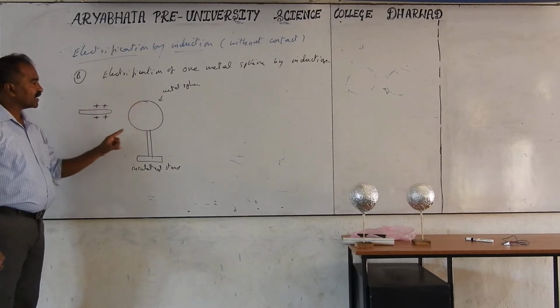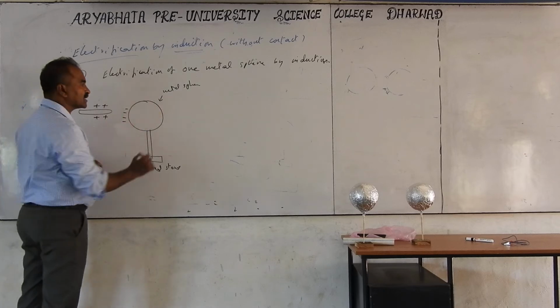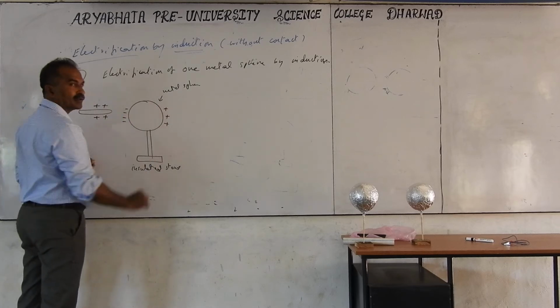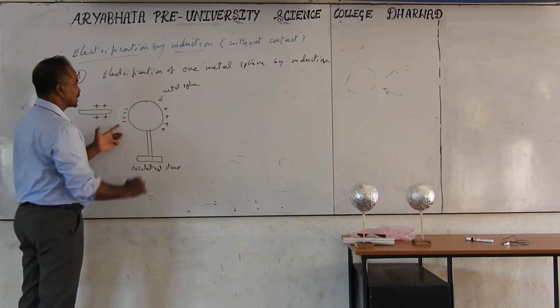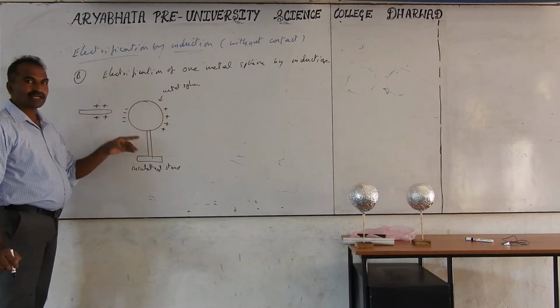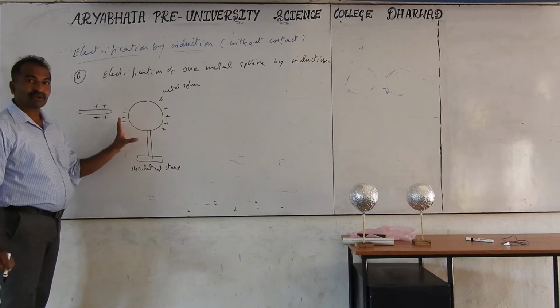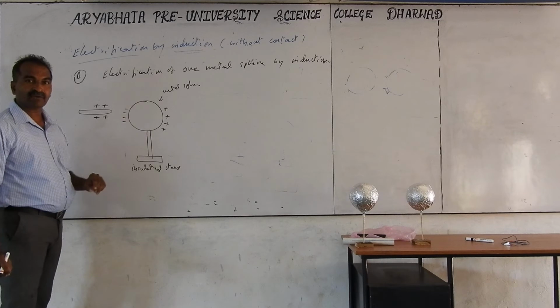So near side of the sphere you will get an unlike charge induced, minus. Far side what you get is plus charge induced. Near side unlike charges, far side like charges are induced. Okay, it is neutral. It's not charged. We should not say it's charged. It's only polarized. A polarized object is a neutral body only, plus and minus are equal in number.